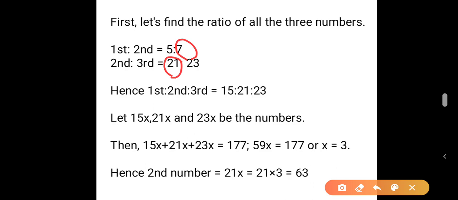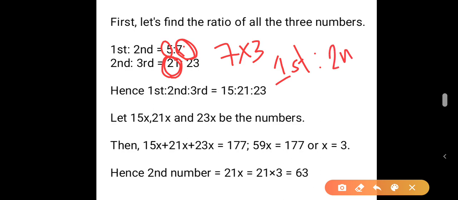So since here it is 21, make here also it 21. So to make 7 into 21, what we need to do? 7 into 3. So if we multiply 7 into 3, we have to multiply 5 also. Therefore, the ratio of first to second becomes 15:21.